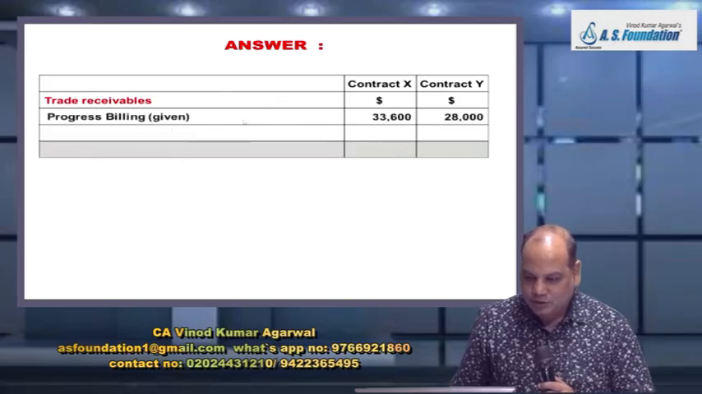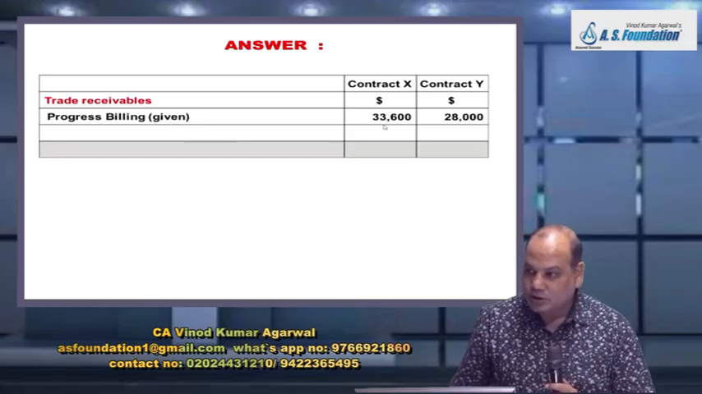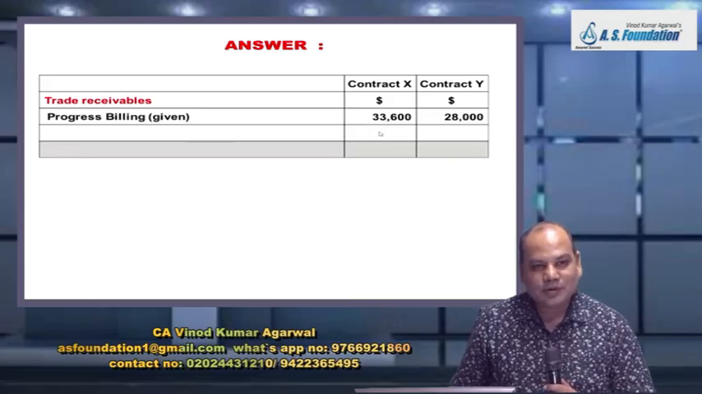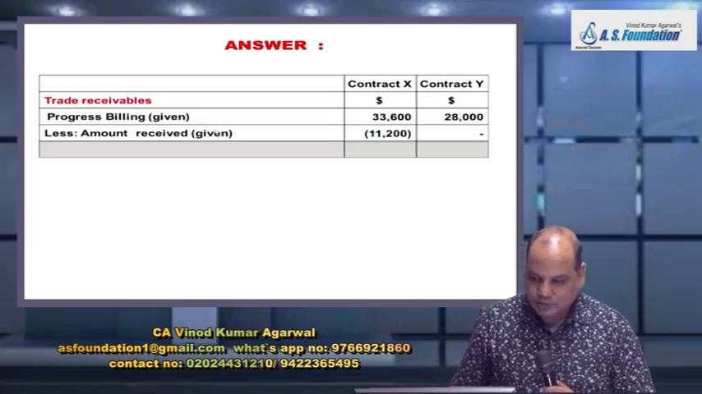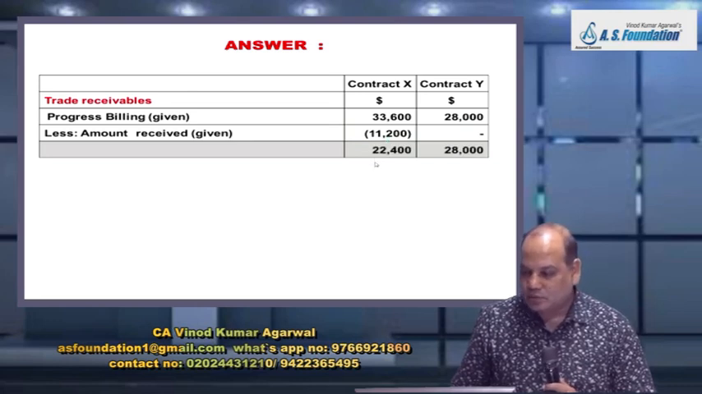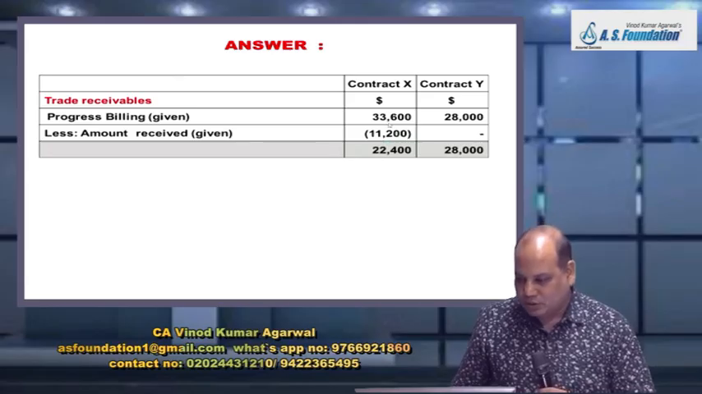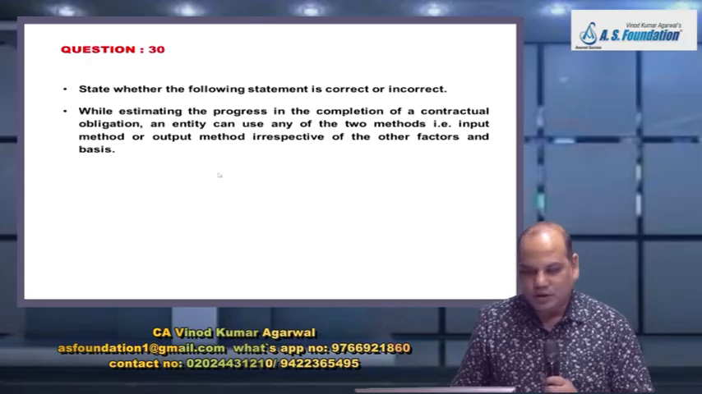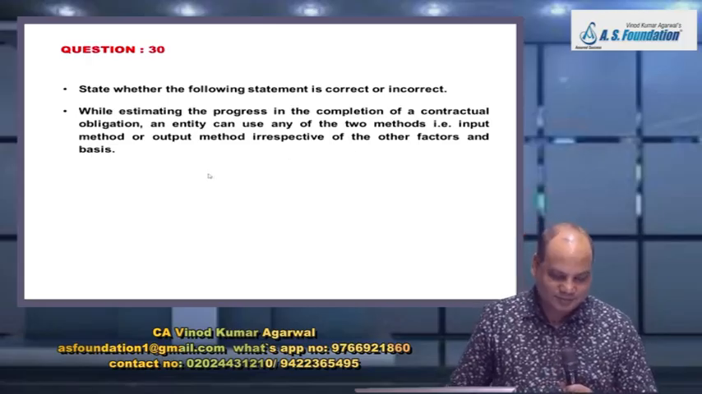And now next question is how much trade receivable will appear. So for trade receivable, first I will write progress billing, cumulative, given in the question. Third line, 33,600, 28,000. And what will you deduct here? Amount received. Where is that figure? Again question. Write in bracket given. It is given in fifth line, 11,200 and 0. So therefore, trade receivable will appear in balance sheet SOFP as 22,400 and 28,000. Okay.